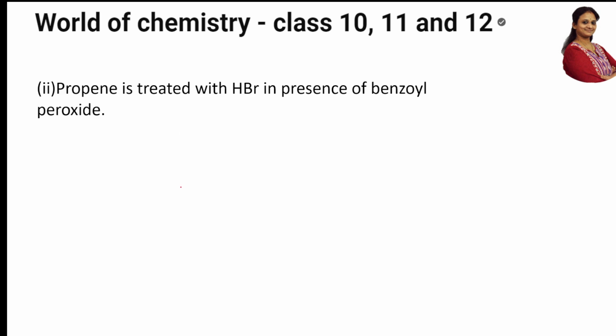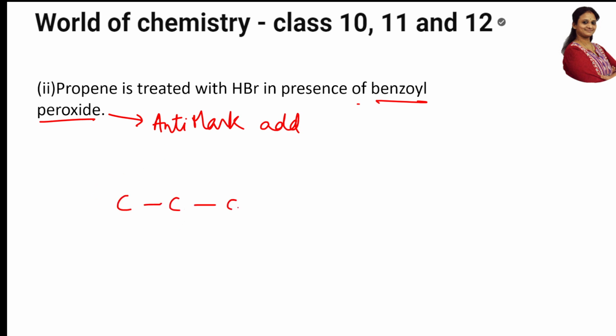Next question. Propene is treated with HBr in the presence of benzoyl peroxide. Whenever you see peroxide, the reaction is anti-Markovnikov addition. Propene: they have not mentioned any number, so either side it is the same. You're treating it with HBr in the presence of benzoyl peroxide; write it on the arrow.